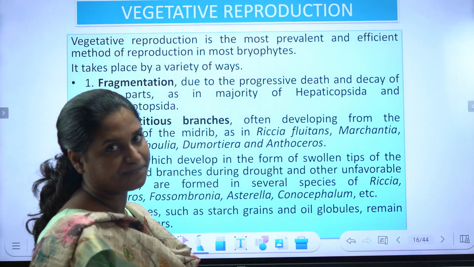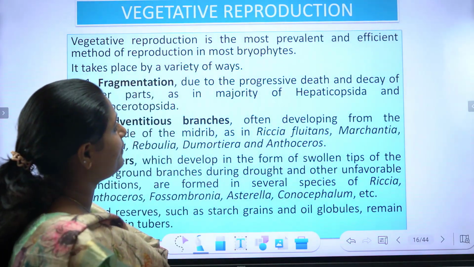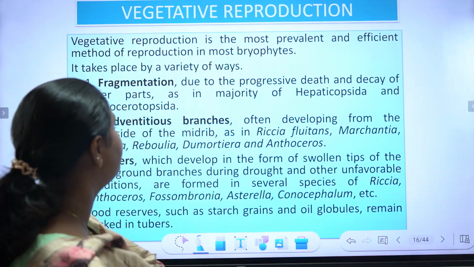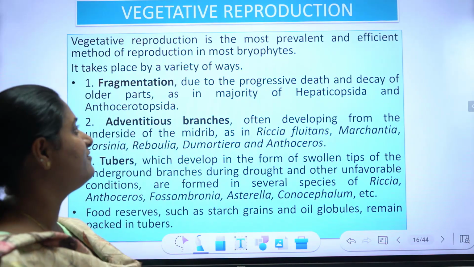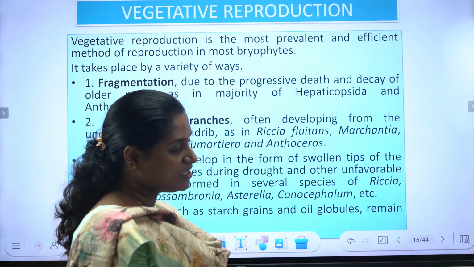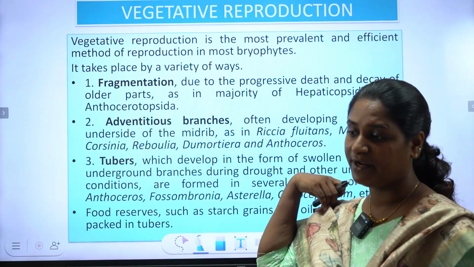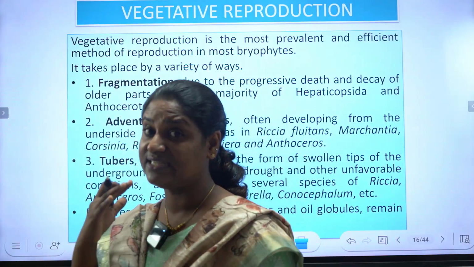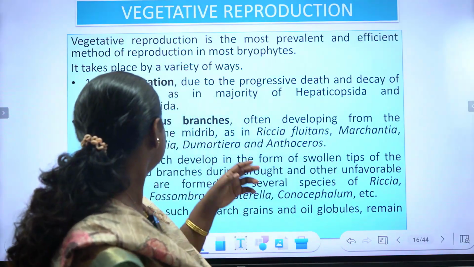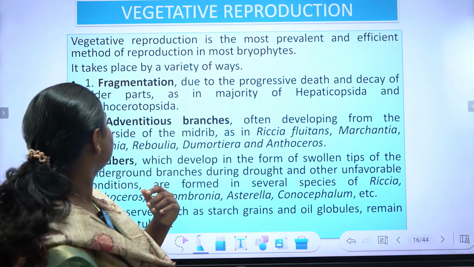Vegetative reproduction. Vegetative reproduction is the most prevalent and effective method of reproduction in most bryophytes. So this is the predominant reproducing phase of their life, that is the vegetative phase in the bryophyte. And it takes place by a variety of ways.